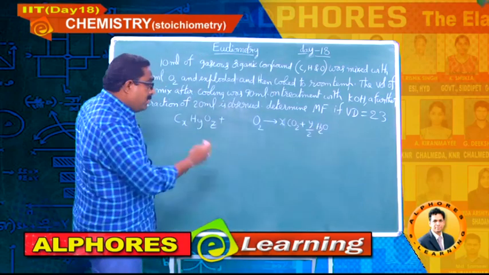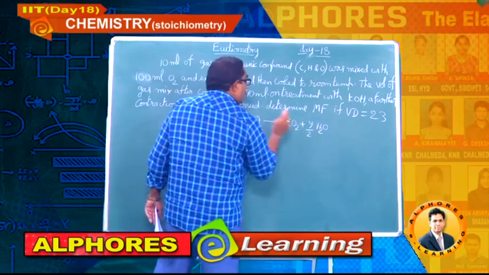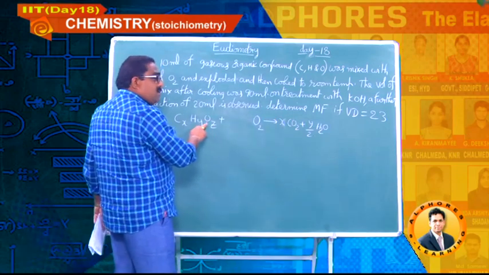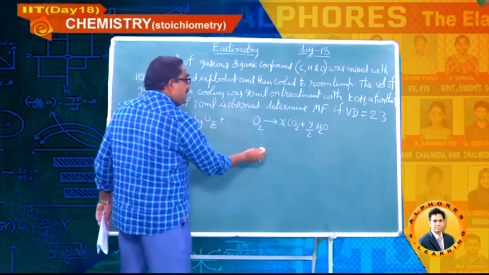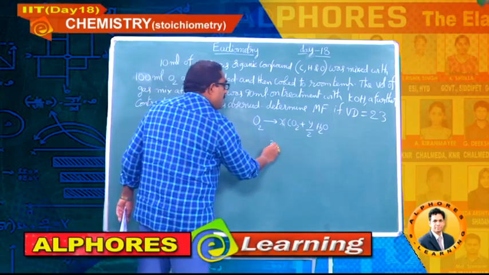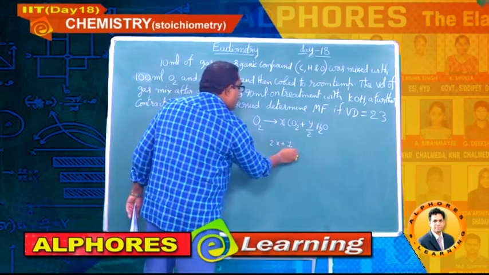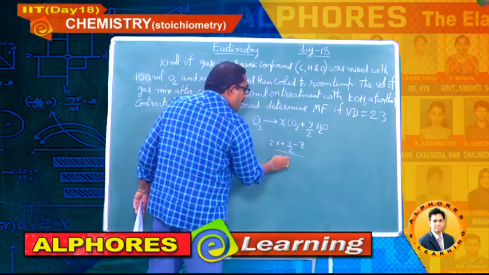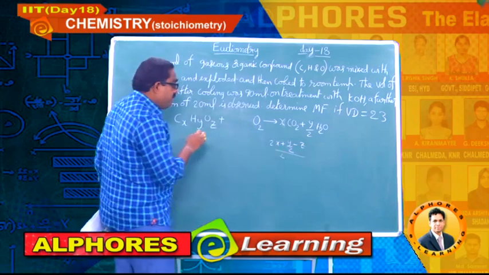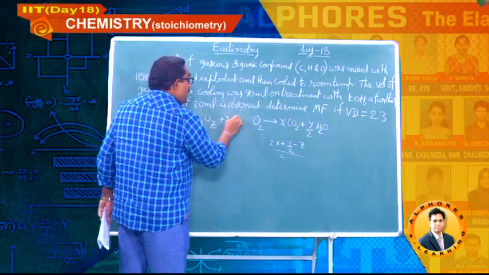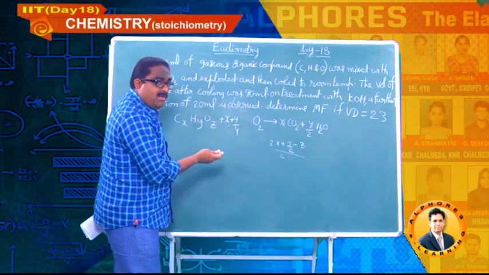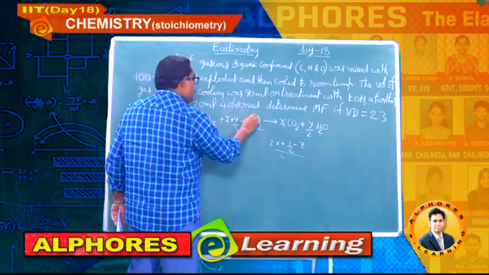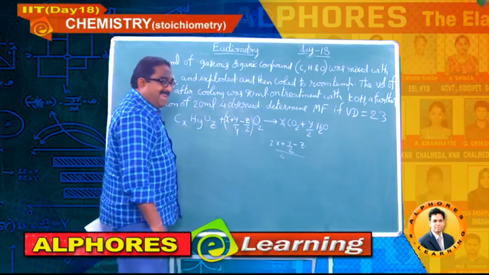Now count the oxygens. 2x plus y by 2 minus z, because the compound also contains oxygen. Already z oxygens are here, so you should subtract that: 2x plus y by 2 minus z, whole divided by 2. Students, please, x plus y by 4, up to here it is common. But here one more oxygen, z oxygen, so z by 2. So this is the balanced equation.